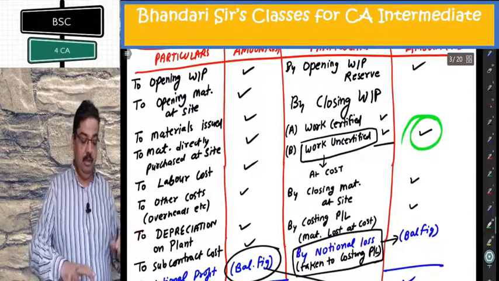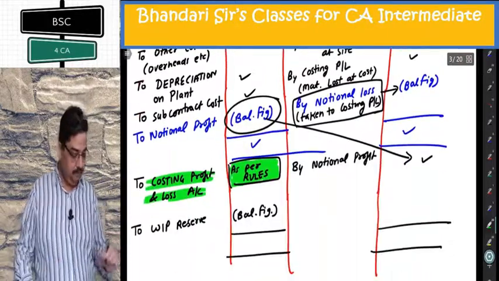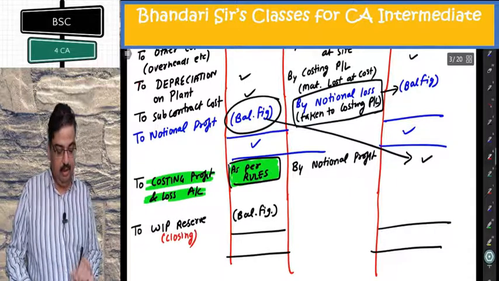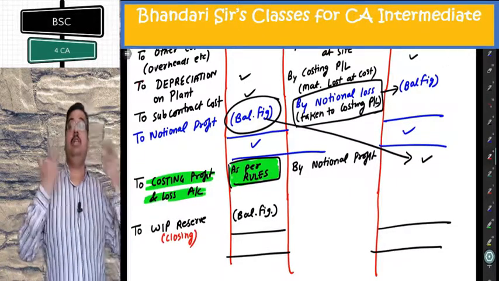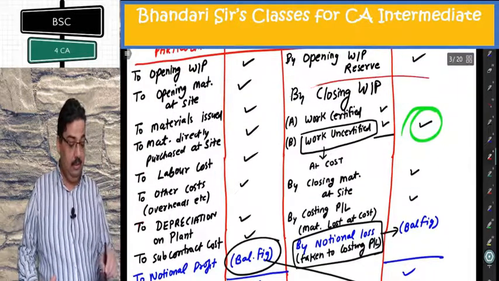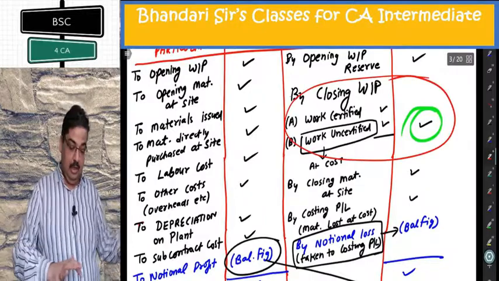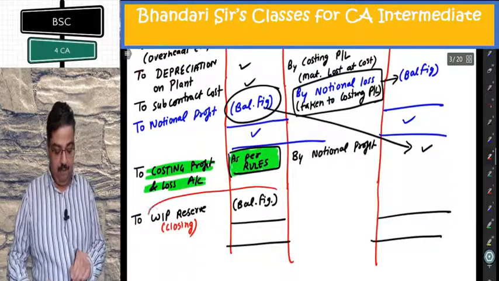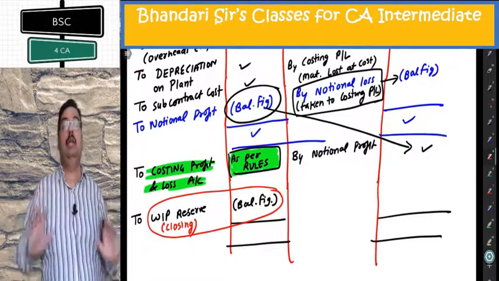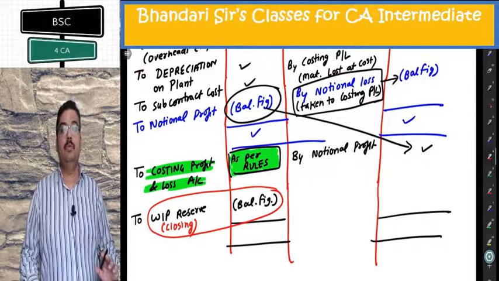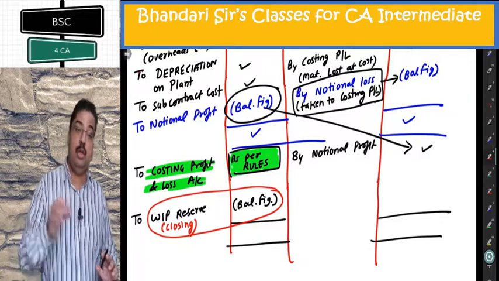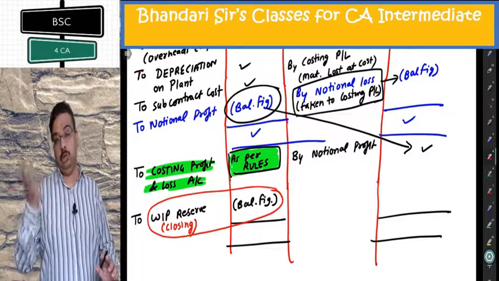Again, this WIP, this is closing WIP reserve. I must mention for your understanding, this is closing WIP reserve. This closing WIP reserve next year will become opening WIP reserve. This becomes opening WIP next year, and this is opening WIP reserve of next year, which will be taken on debit and credit side respectively in the contract account. Now, last thing for the day to understand is rules to determine what amount will be taken to costing P&L.